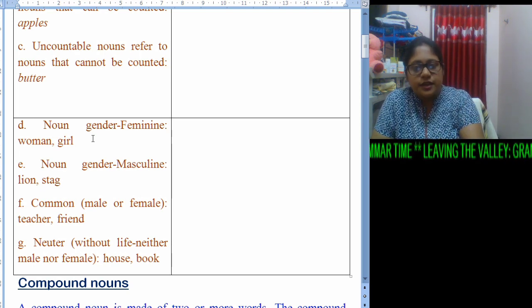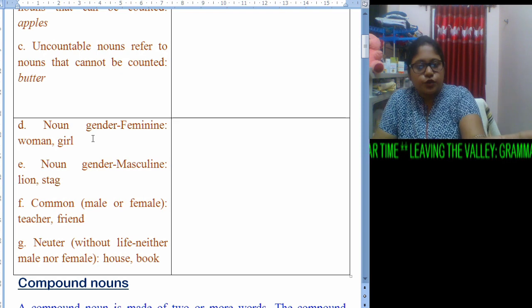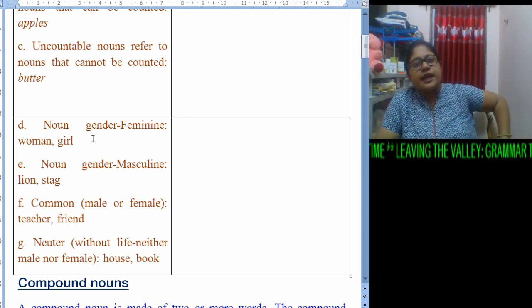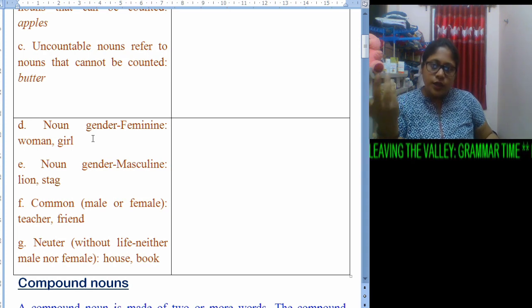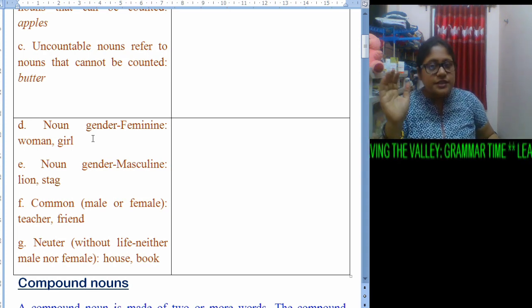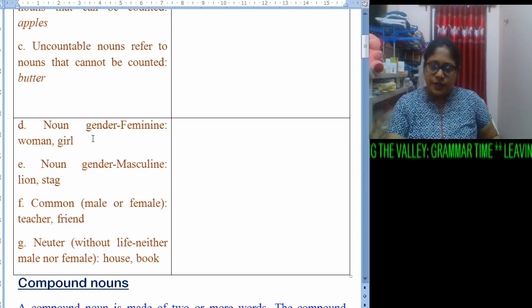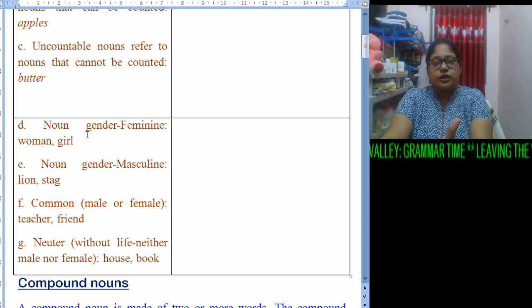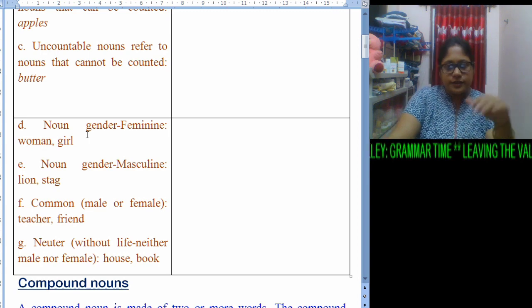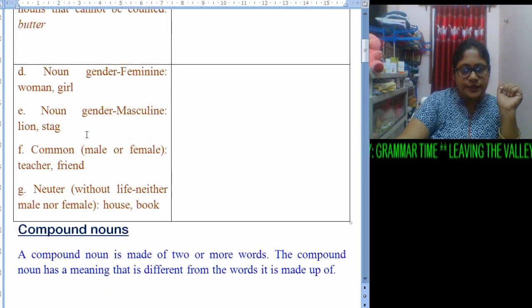It can be an object or an inanimate object. Here we find house, book, wood, like this, which do not have life. Understood? Now what we have to do in the right column, we need to wait for that.